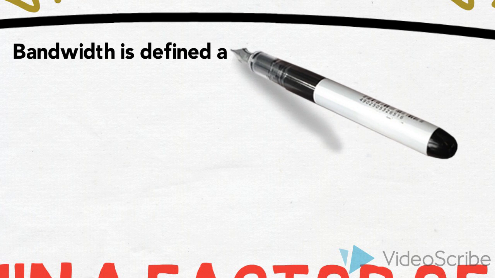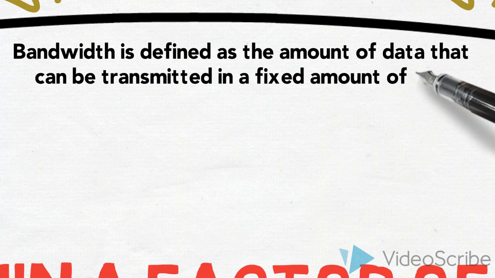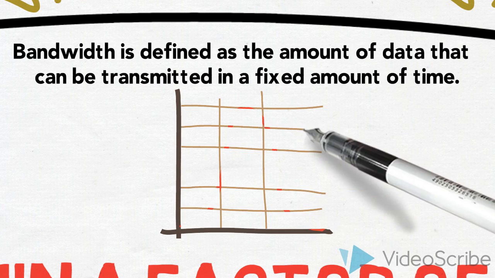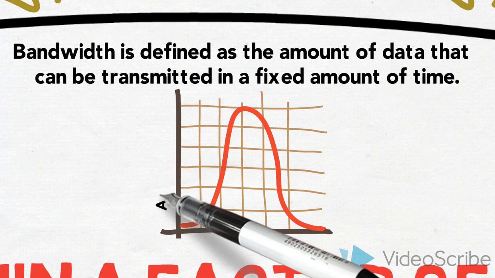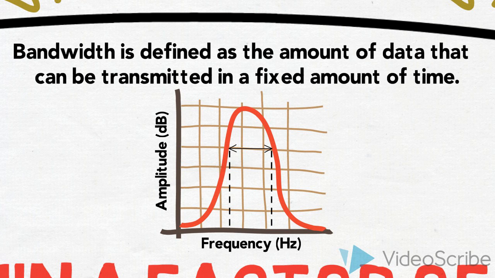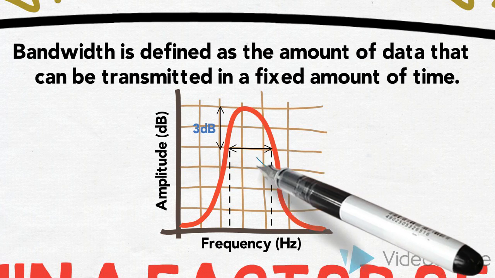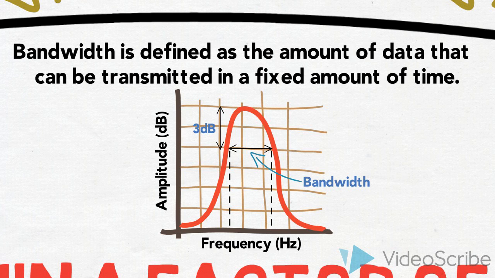Bandwidth is defined as the amount of data that can be transmitted in a fixed amount of time. Improving the capacity of optic fibers will increase bandwidth, or in other words, will allow us to send more information through a fiber per second.